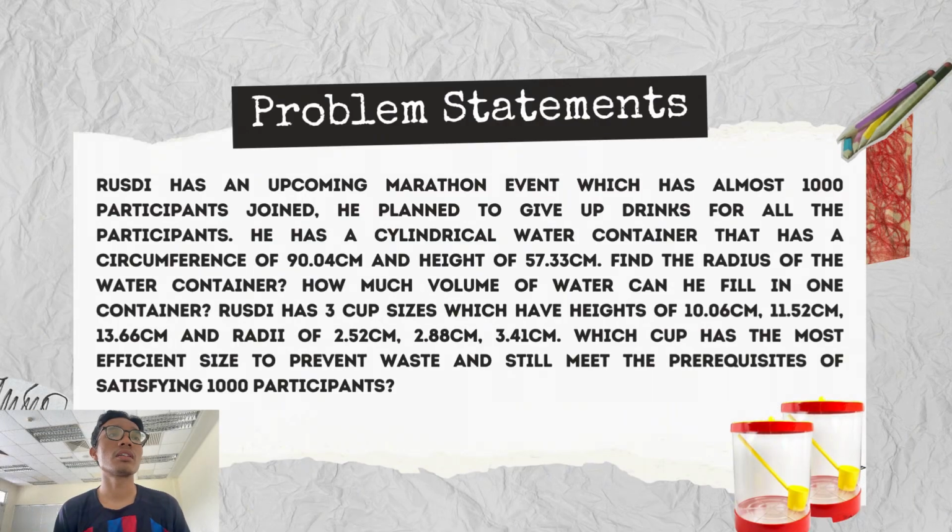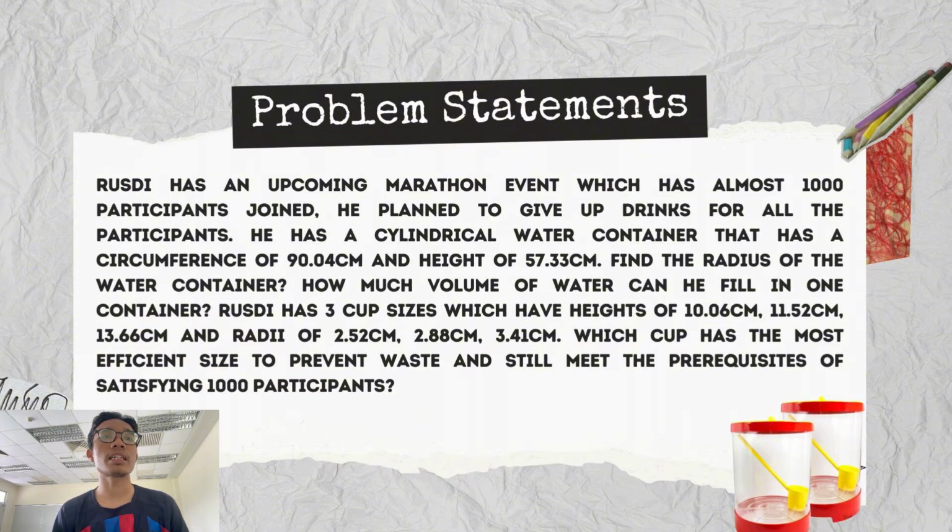Next, problem segments. Rusdi has an upcoming marathon event which has almost 1,000 participants join. He plans to give out drinks for all the participants. He has a cylindrical water container that has a circumference of 90.04 cm and height of 57.33 cm. Find the radius of the water container. How much volume of water can he fill in one container?